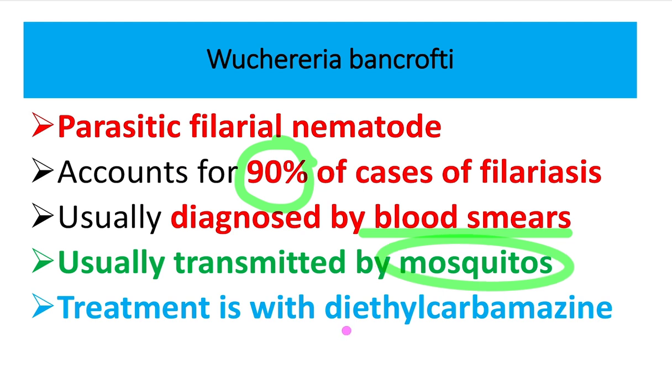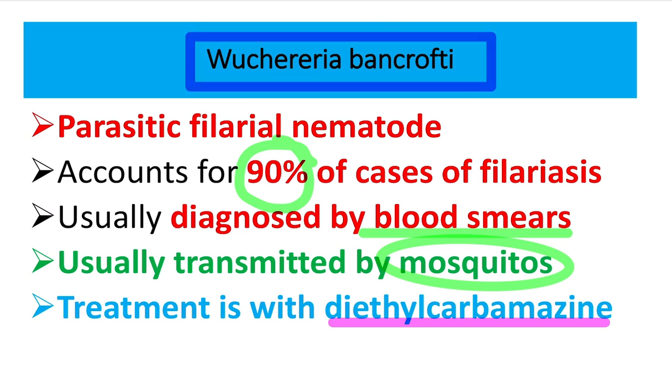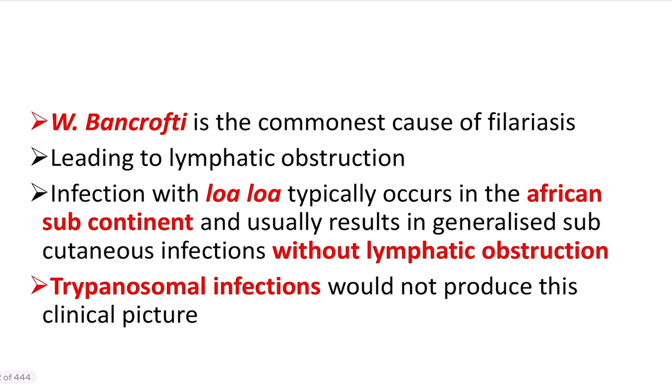And treatment is with diethylcarbamazine, and this is caused by Wuchereria bancrofti. So Wuchereria bancrofti is a parasite, the vector is the mosquito, it accounts for 90% of filariasis, it is diagnosed by blood smears, and treatment is by diethylcarbamazine. Wuchereria bancrofti is the commonest cause of filariasis, leading to lymphatic vessel obstruction.